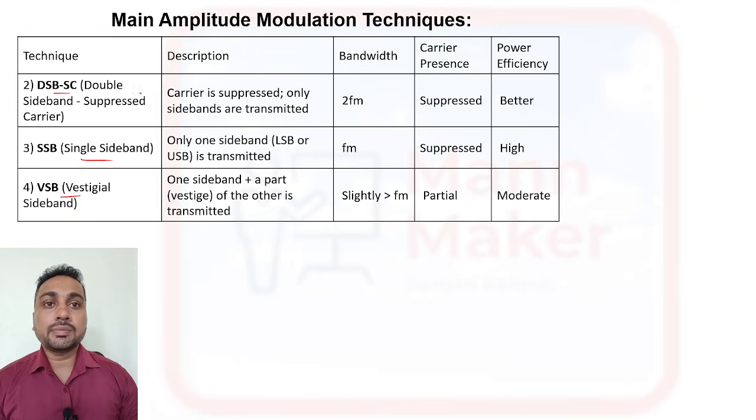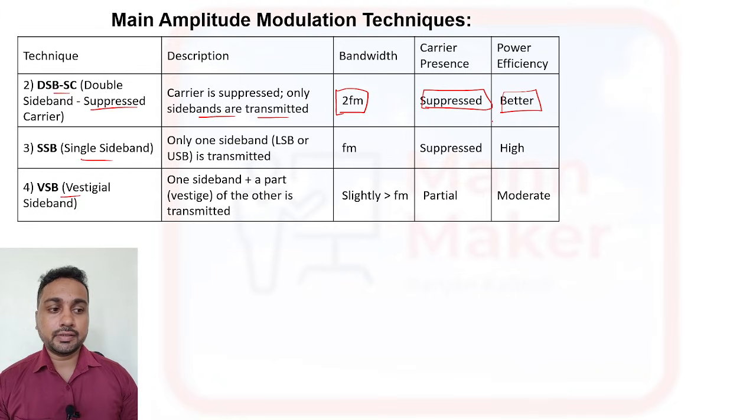Okay, in DSBSC, as it is a suppressed carrier, the carrier will be suppressed. Only sidebands are transmitted, upper sideband and lower sideband, and the bandwidth here is also twice of FM. Power efficiency is better here in the DSB-SC.